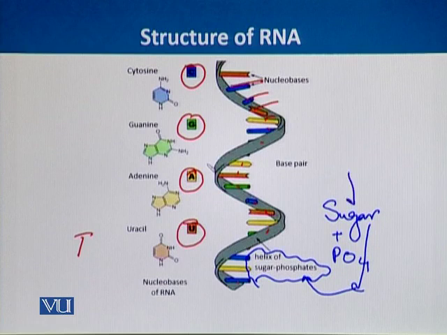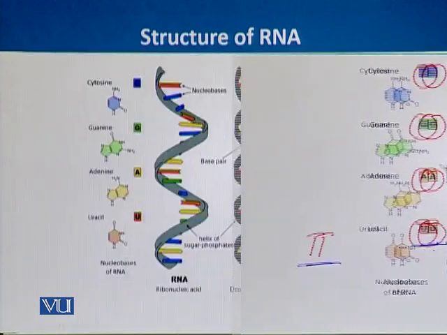The difference in RNA is that of the sugar. Just like we have seen one difference of nucleotides, in RNA it is uracil and in DNA it is thymine. The difference of sugar we will see later on, but the structure is generally single-stranded.